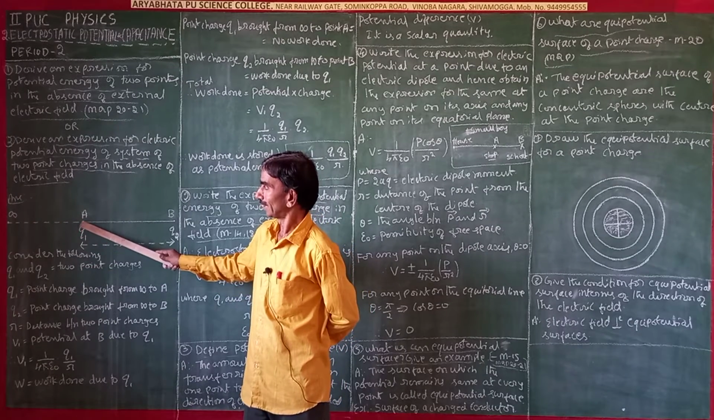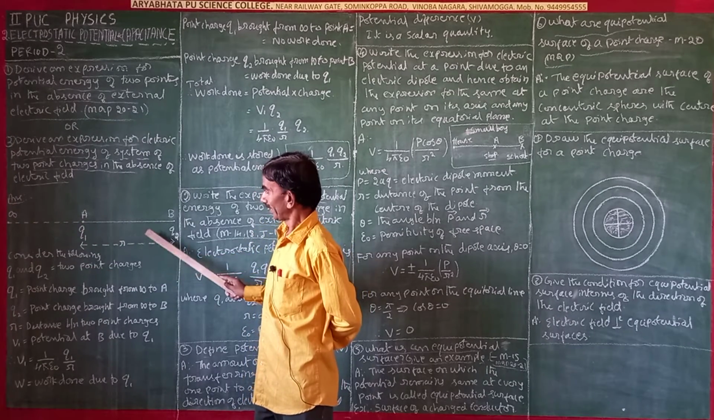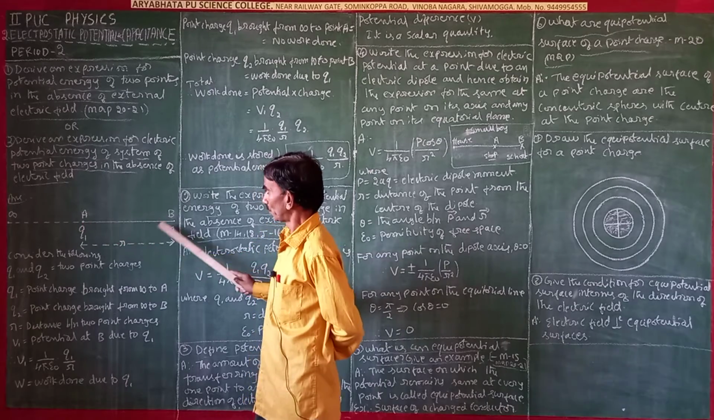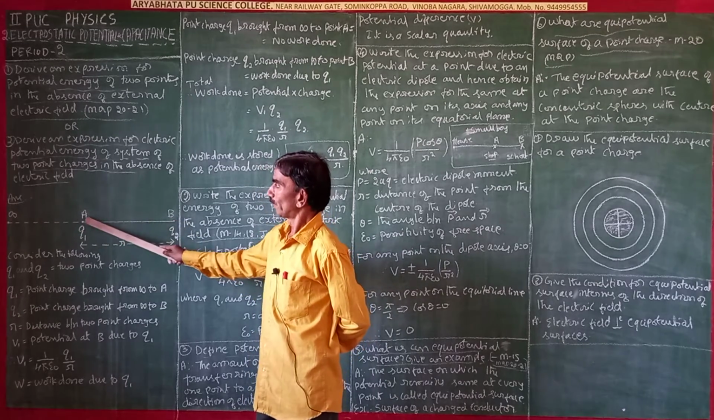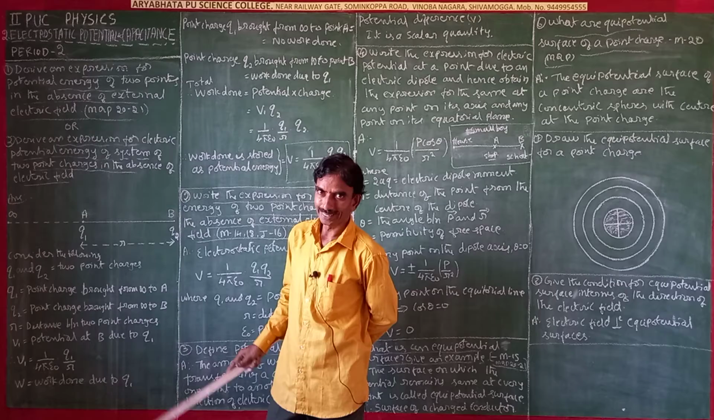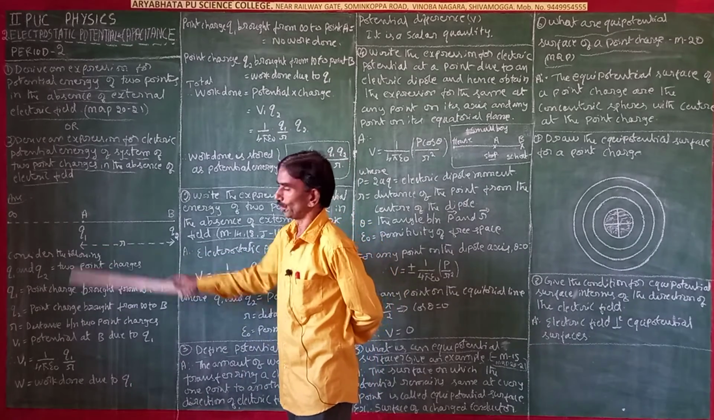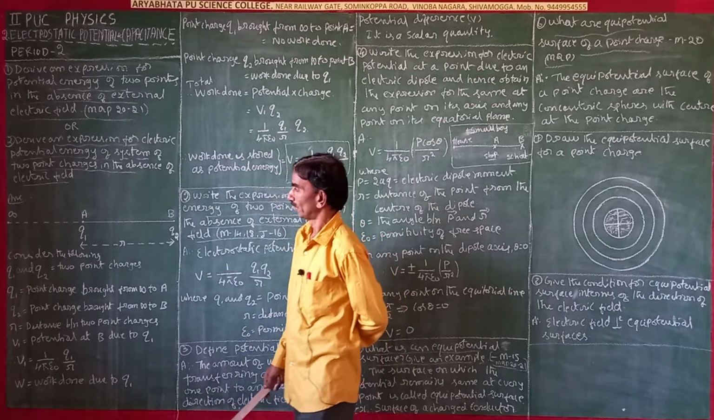Q1 charge is at point A, and we have to bring a Q2 charge from Q1, that is, from A to B. Then work is done due to Q1. The same point is there, so it is the same.